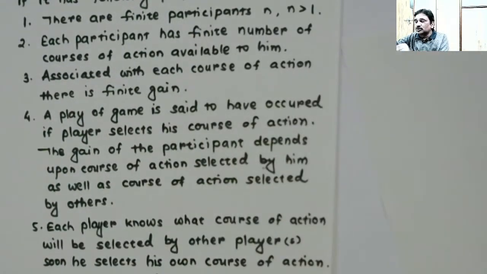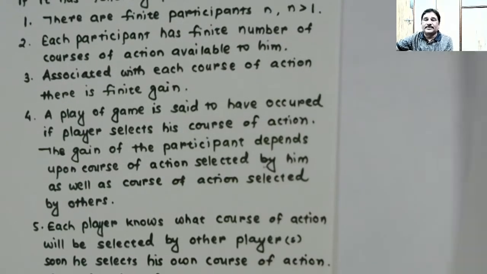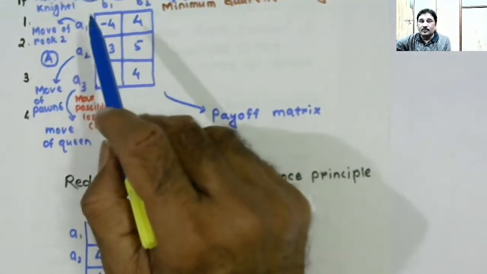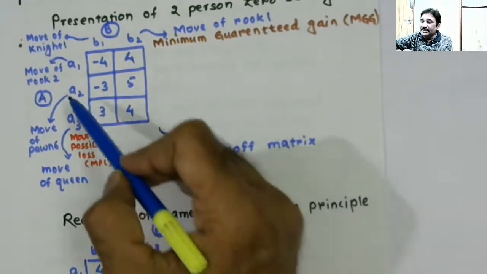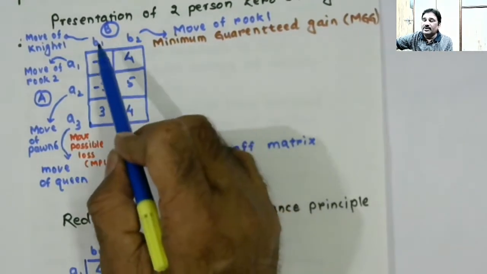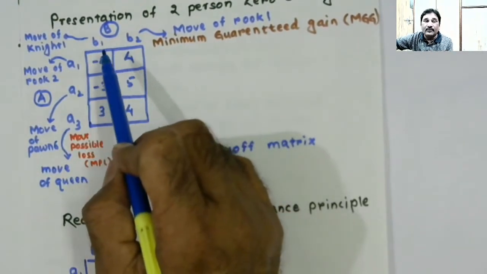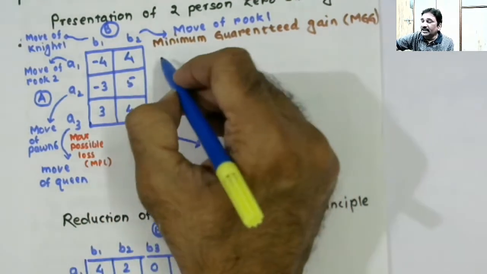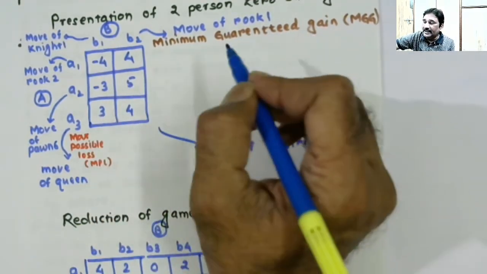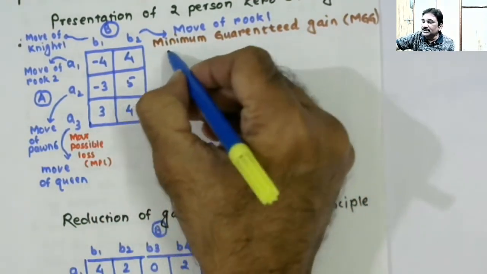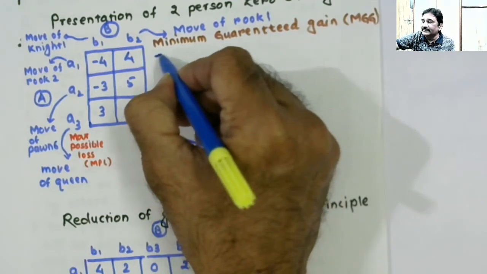Each player knows what course of action will be selected by the other player, and then he selects his own course of action. Now that player A has selected to play A1, he knows that player B will be selecting to play B1, and the minimum guaranteed gain to player A is -4 in that case.